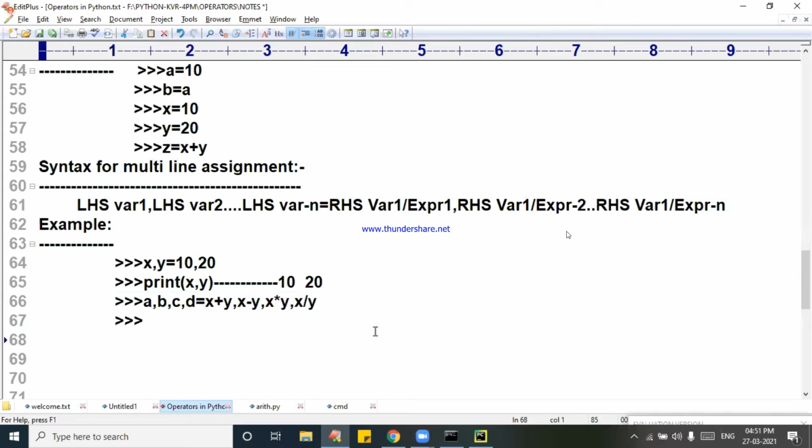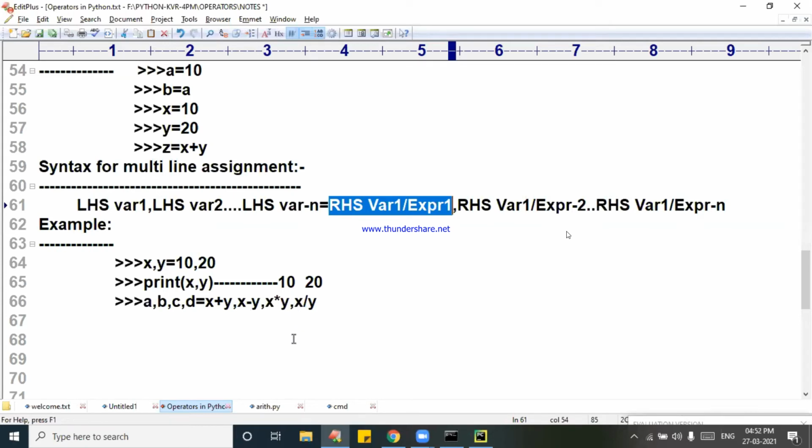I hope that this syntax is clear. See the syntax now. How easy: LHS variable 1, LHS variable 2, LHS variable n is equal to RHS variable 1, RHS variable 2, or an expression. See the complex syntax. x plus y is an RHS expression, x minus y is an RHS expression, x star y, x slash y are RHS expressions.